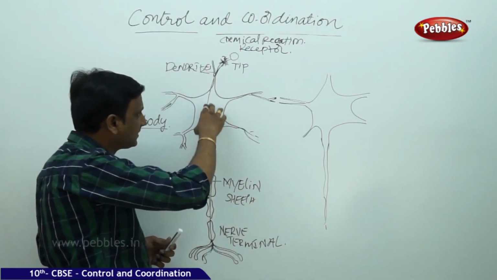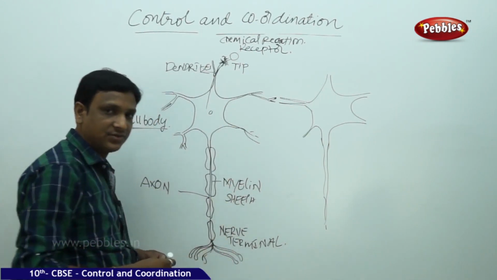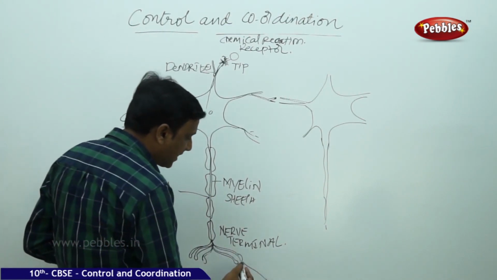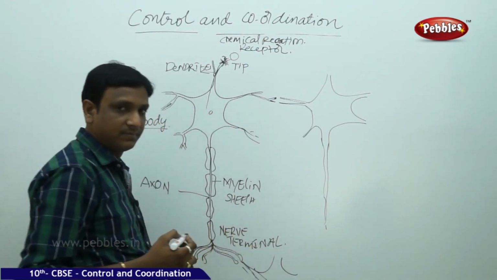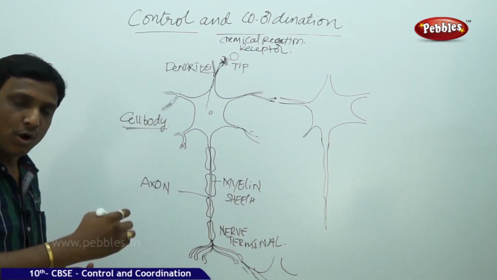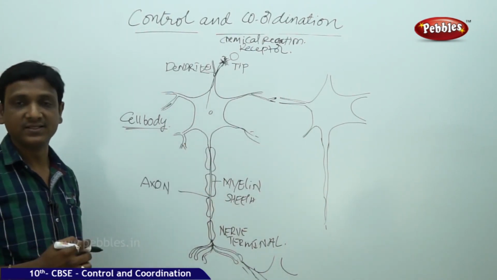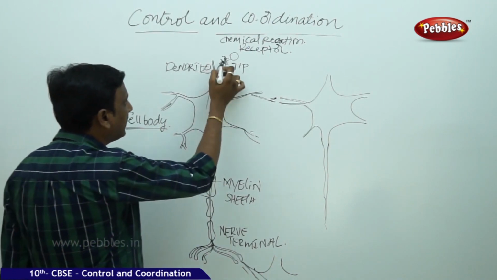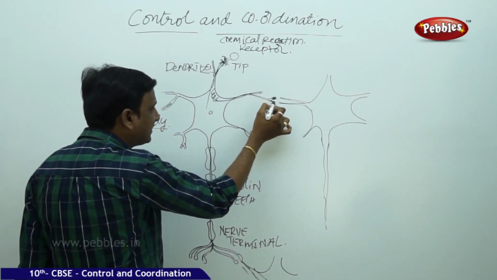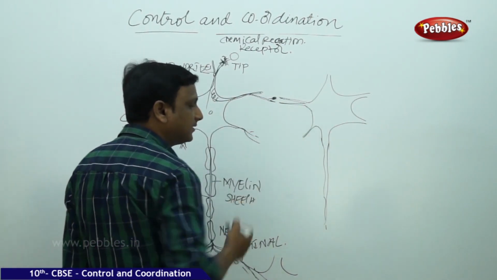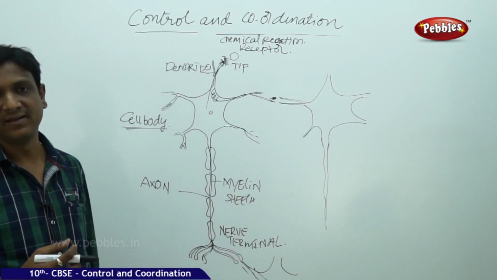This electrical impulse passes through the nerve cell to the end of the nerve cell, at the tip, and again it is connected to the dendrite of another nerve cell. Here is the dendrite of another nerve cell. But the electrical impulse is not directly passed from one nerve cell to another in the form of electric current. It cannot directly pass as an electrical impulse.